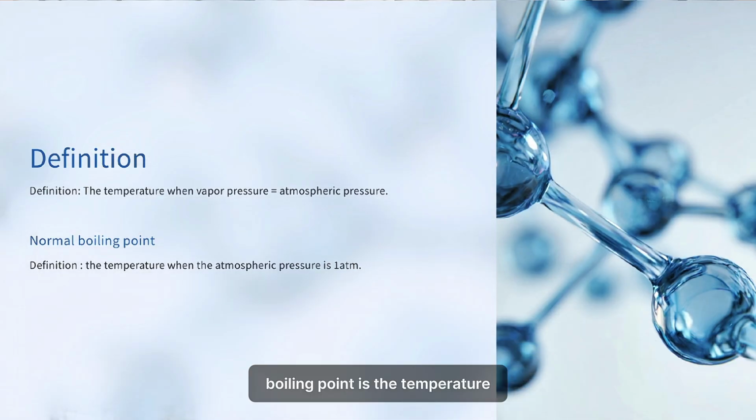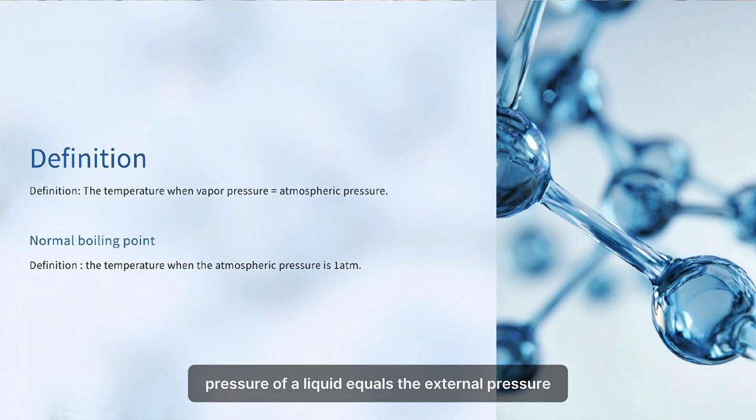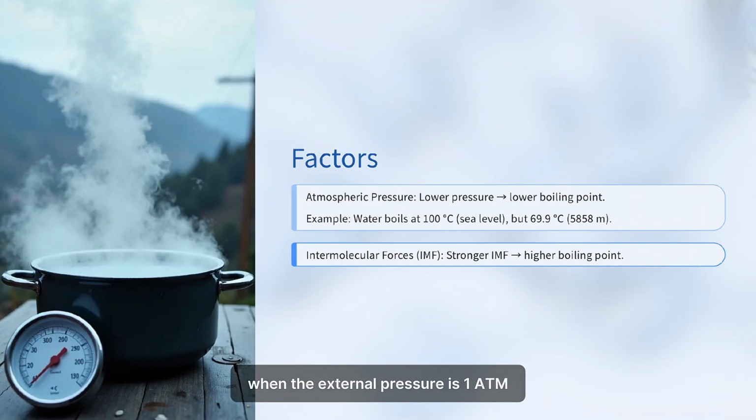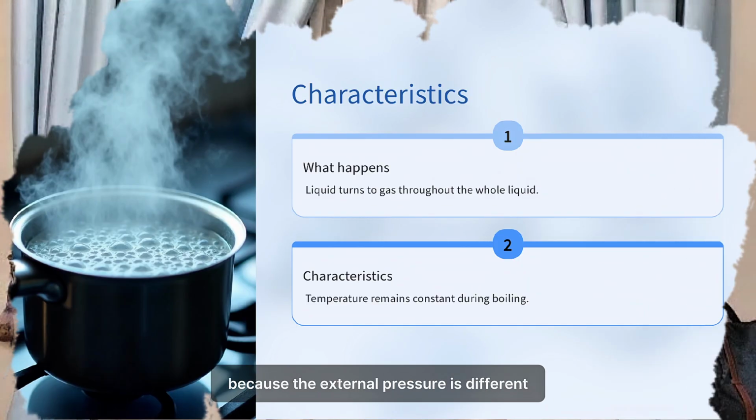Boiling point is the temperature where the vapor pressure of a liquid equals the external pressure. In other words, the normal boiling point is defined when the external pressure is 1 atm. As we can see, for water, the boiling point changes at different altitudes. For example, it is lower on Mount Everest and higher at the Dead Sea, because the external pressure is different.